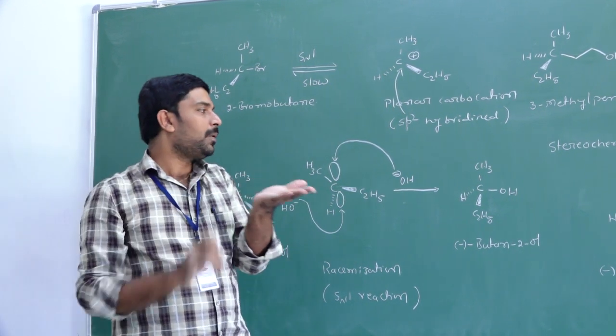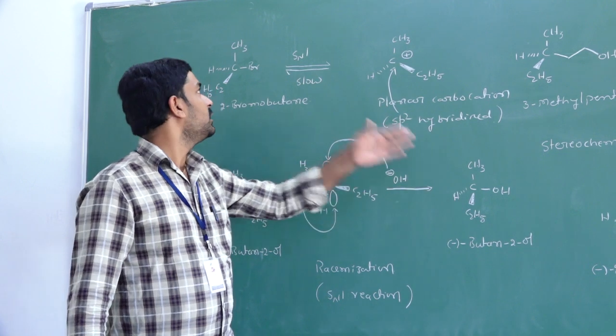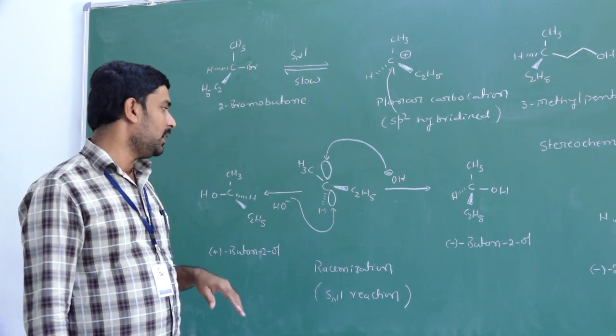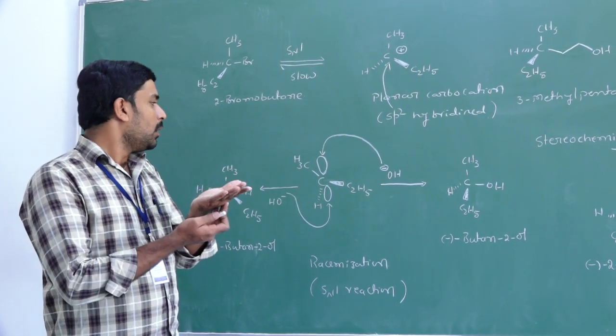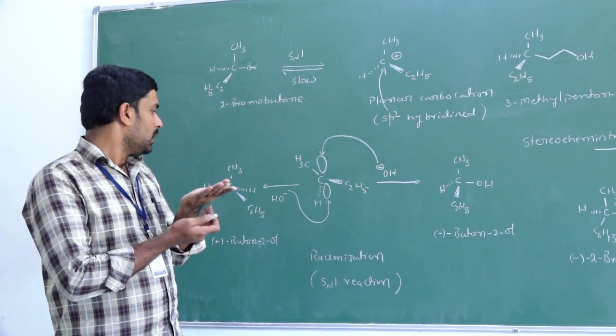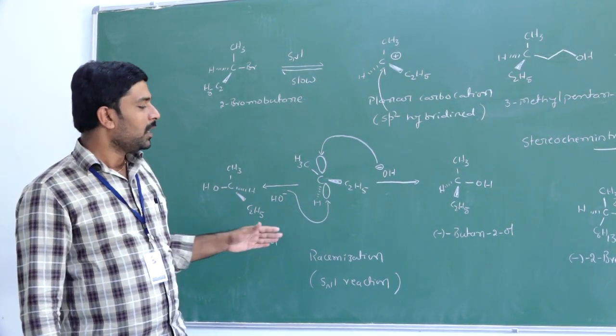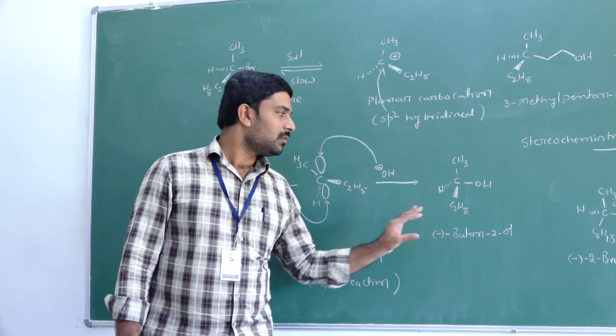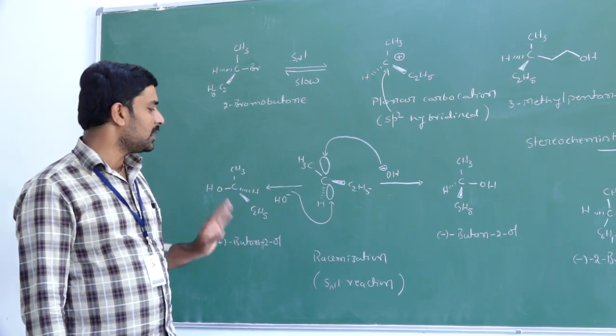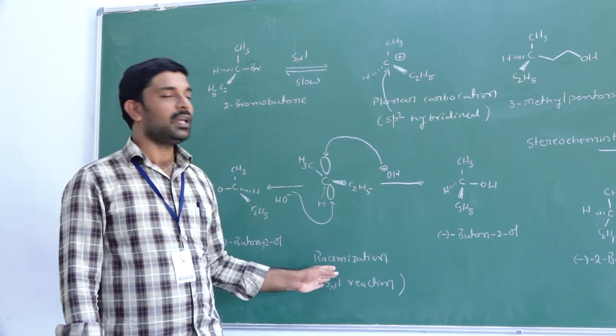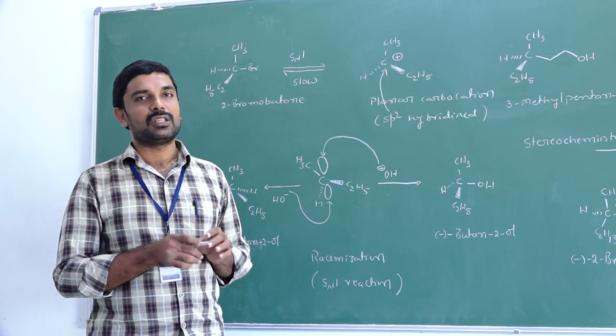When it is attacked from the upper plane, we get a configuration very similar to your starting material, the reactant. When it is attacked from the bottom of the molecule, then we will get an inverted configuration. So we get 50% of this isomer and 50% of this isomer. So that's why it forms a racemic mixture.